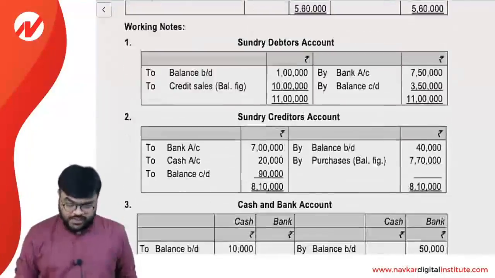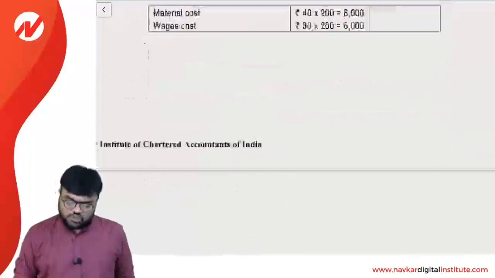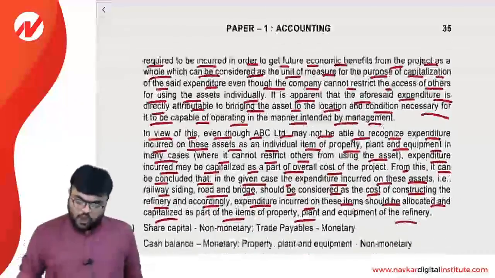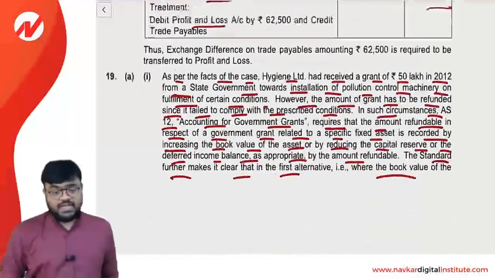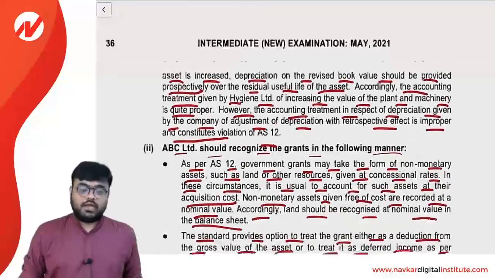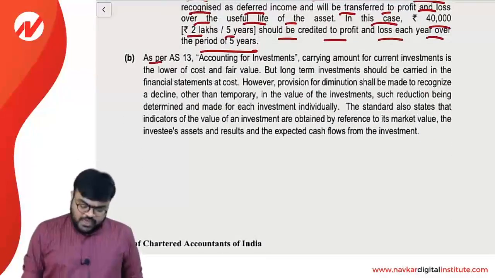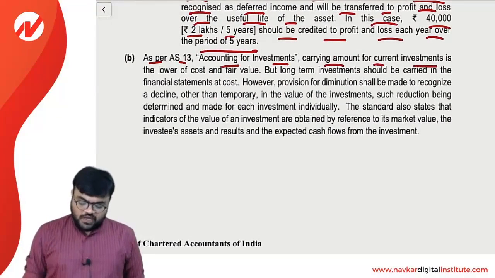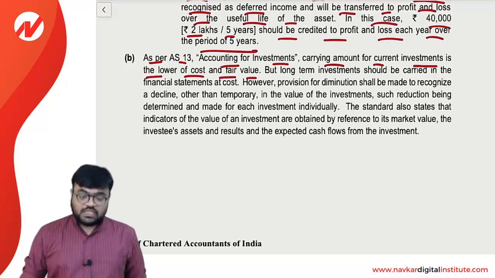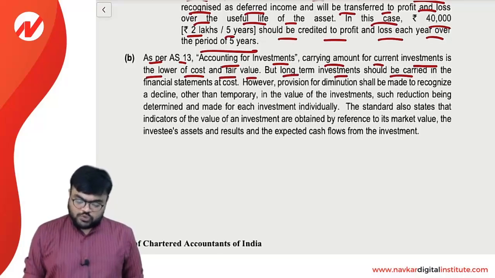What accounting standard 13 suggests is that long-term investment is normally valued at cost, but if there is any permanent decrease in a long-term investment, then you have to record the loss. Clear? So simple. If we check the answer, as per AS 13 accounting for investment, the carrying amount of a current investment is the lower of cost and fair value, but a long-term investment should be carried in the financial statement at cost.